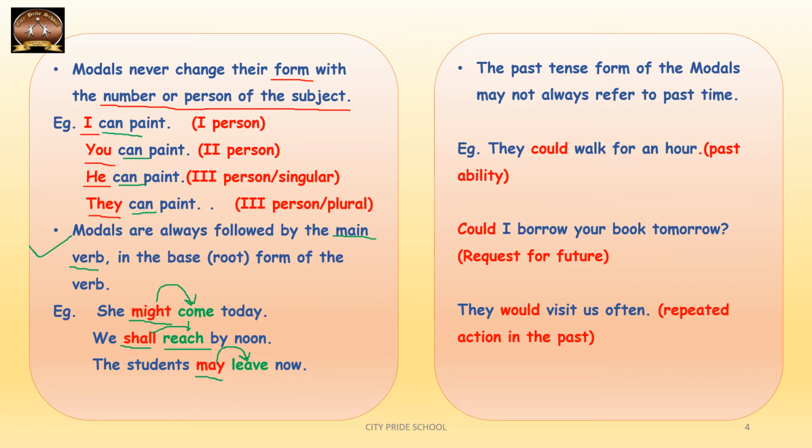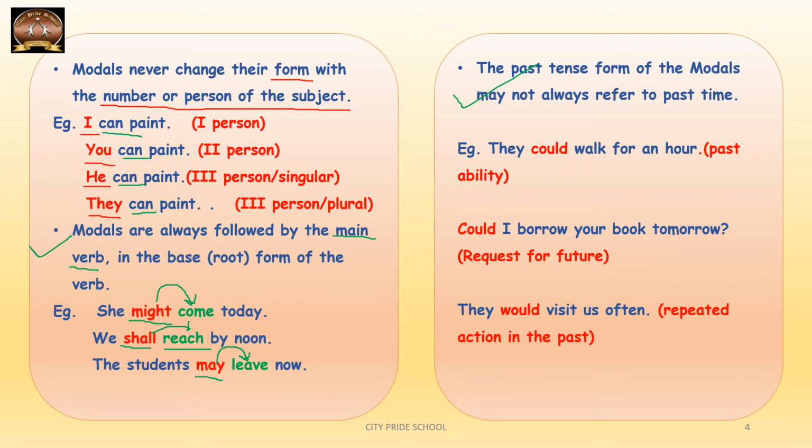The last point of difference is that the past form of the modals may not always refer to past time. For example, the past tense of can is considered as could, will is would, shall is should, right? But it's not always that would, should, and could are used to indicate the past tense. Here are some examples, you will get a better understanding.